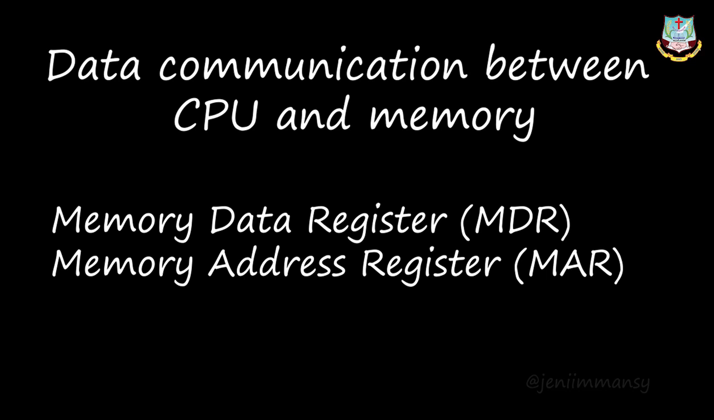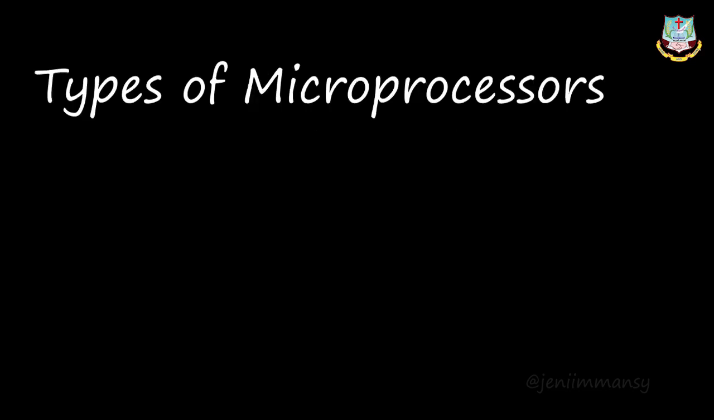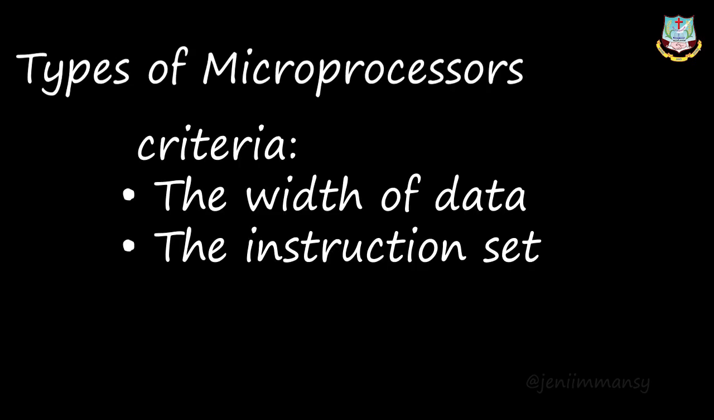Okay, are you clear about the data communication between the CPU and memory? And now we are going to see about the types of microprocessor. Microprocessor means we know, right? So here we are going to see the types of microprocessor. This microprocessor classification is done based on two criteria. The first one is the width of the data which can be processed. According to the width of the data which is processed inside the microprocessor, based on that criteria it has some subdivisions, and based on the instruction set also we have some types of microprocessor.